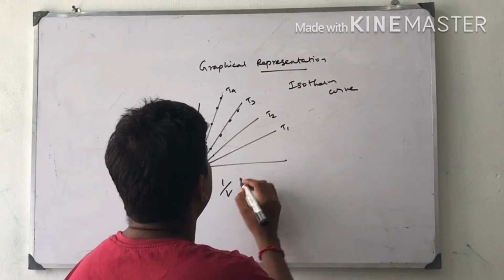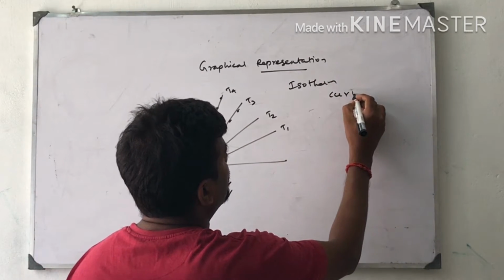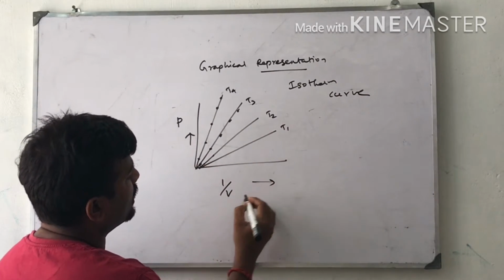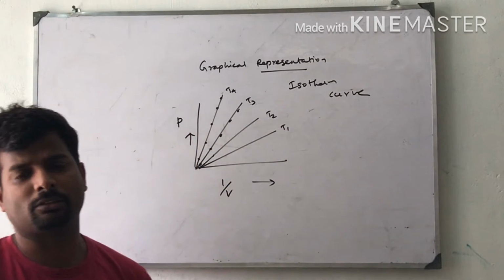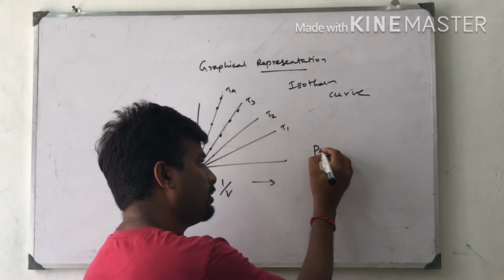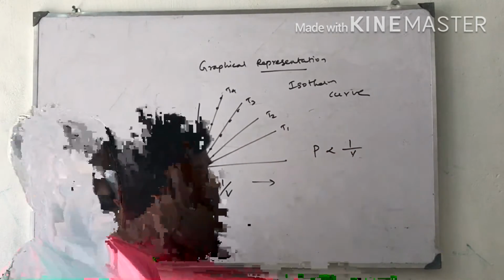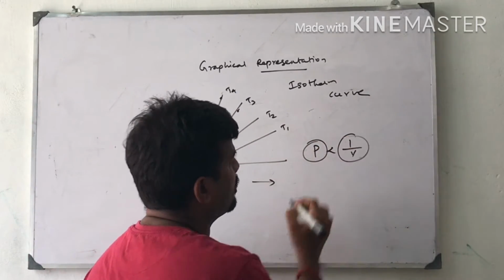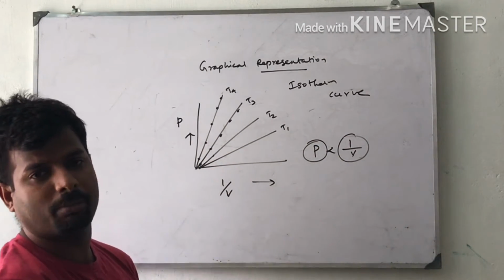But in this curve, pressure increases, 1 by V also increases. What is 1 by V? Inversion of volume. P is inversely proportional to V, so P increases and 1 by V also increases.